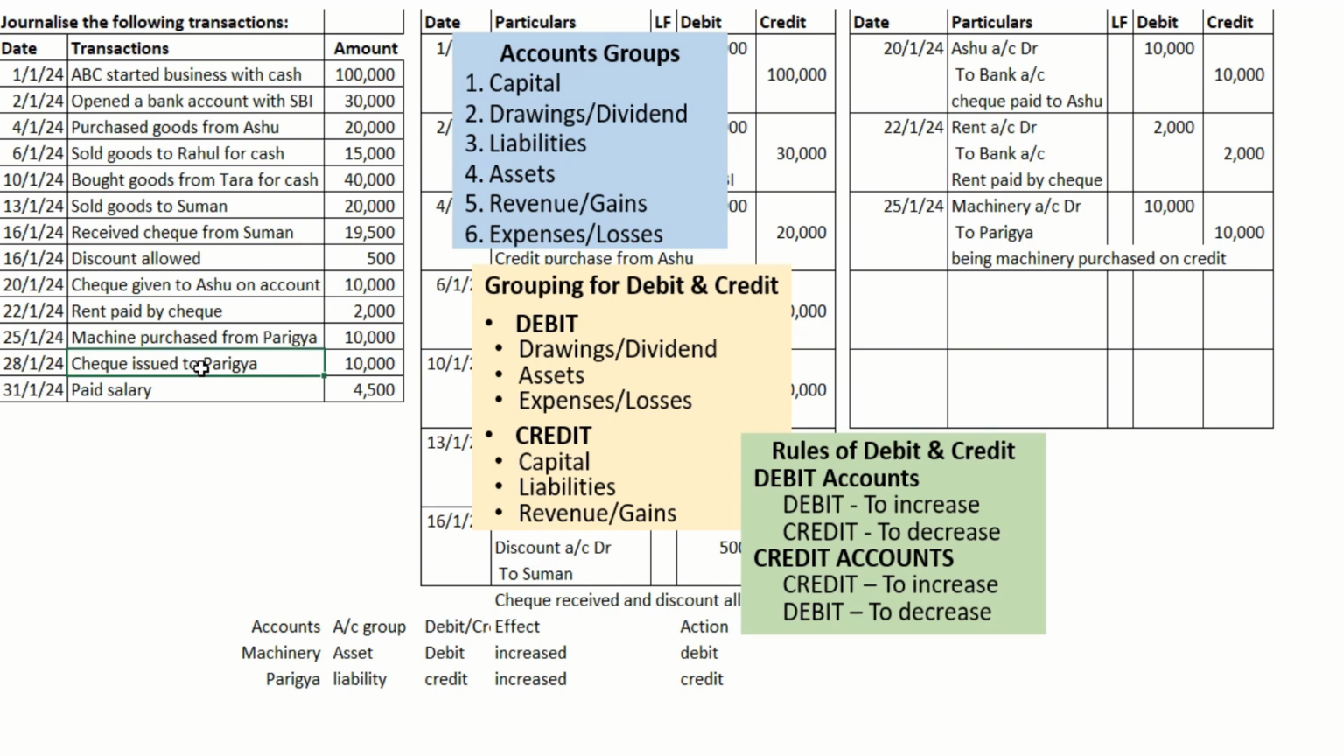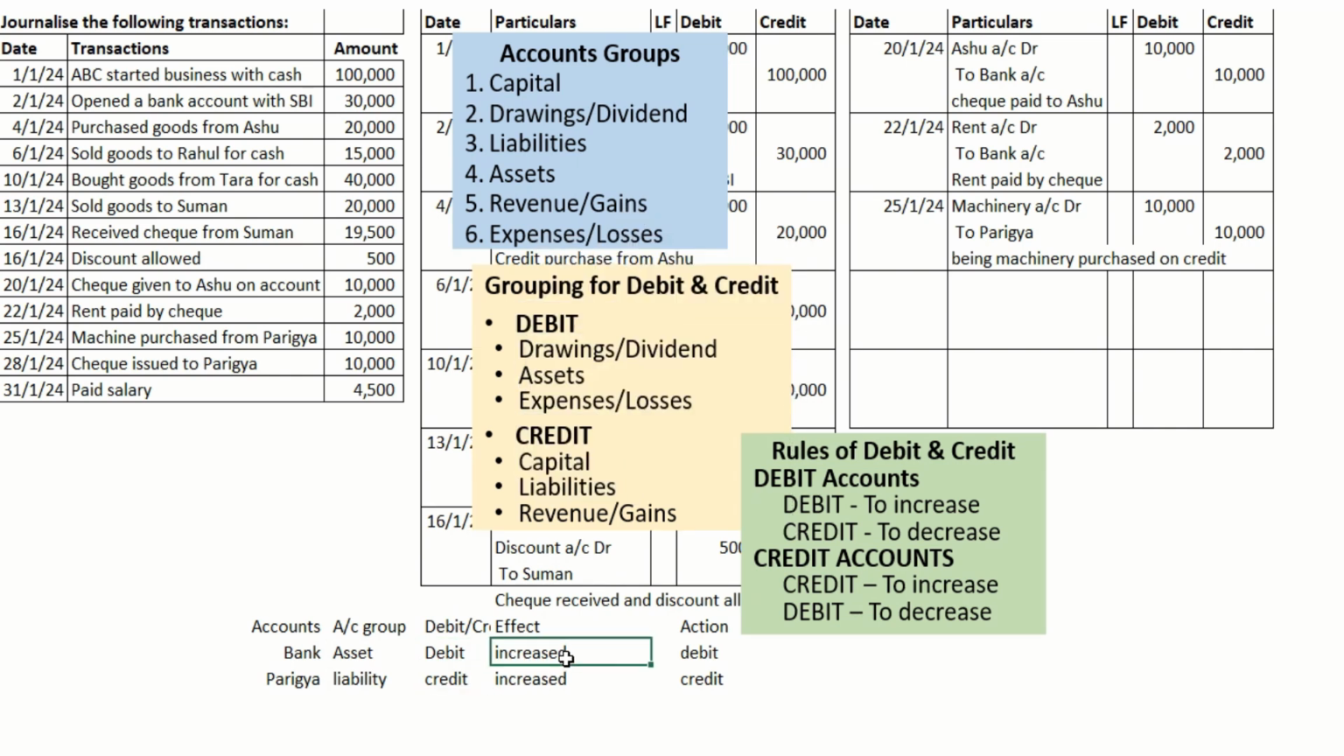After 3 days, we issued a check to Parigya. So upon issuing the check, bank balance is getting decreased. One account is bank, and a liability is getting paid off. Bank is an asset, we know. Parigya in this question is our liability, because we purchased machinery on credit. Asset comes under debit, and liability comes under credit, we know.